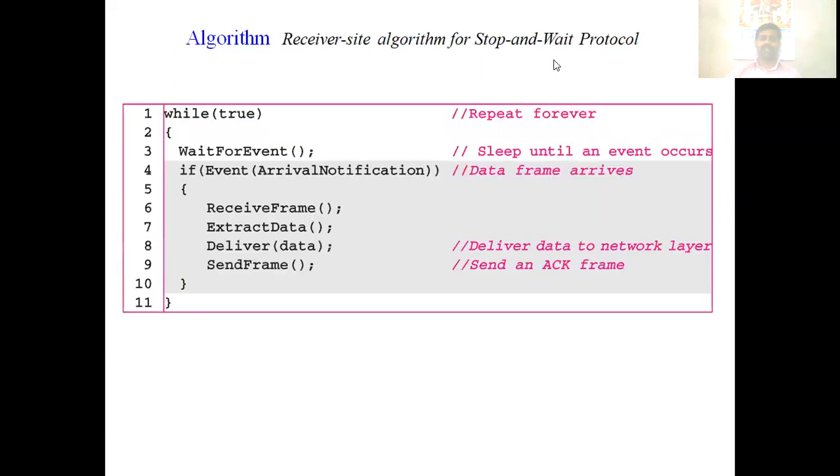Next one is the receiver side. In the receiver side, we will be getting the data. It will be waiting for an event. Whenever the physical layer gets data, it will indicate the data link layer, and the data link layer will receive the frame. It will extract the data and deliver the data to the network layer. Okay, and for the data received, it will send the acknowledgement.